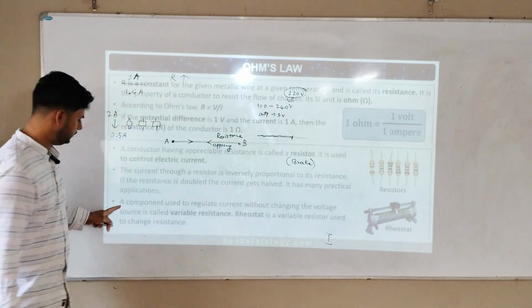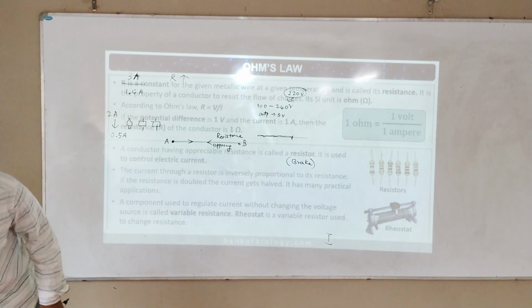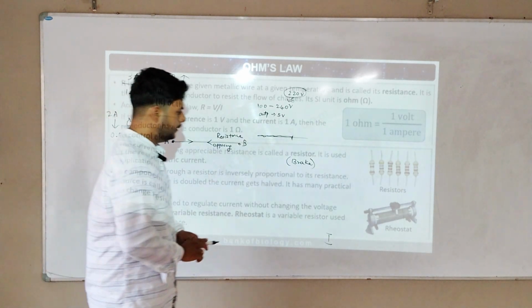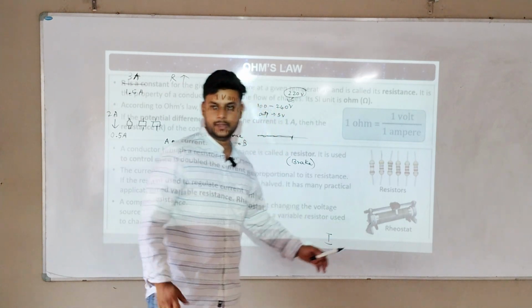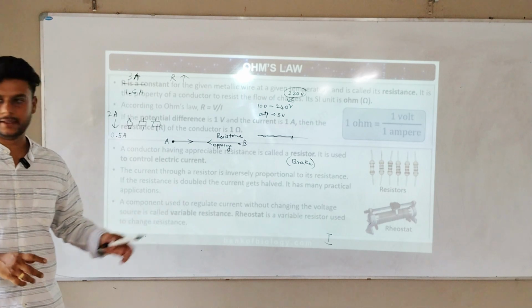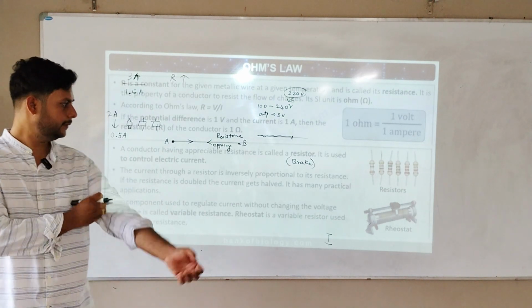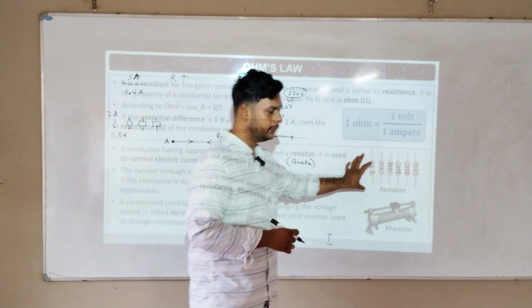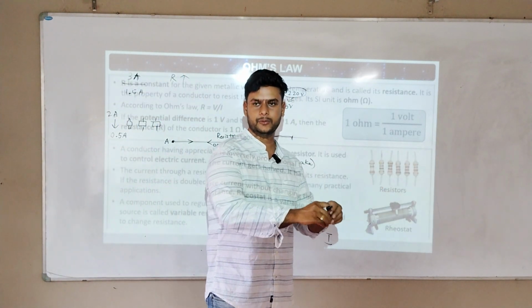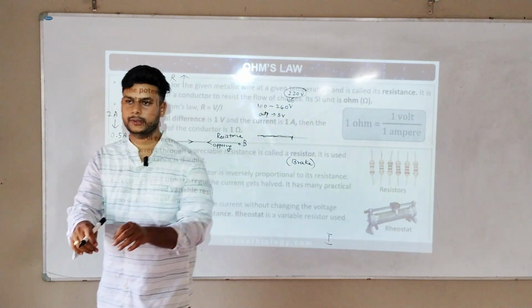A component used to regulate current without changing the voltage source is... This is a rheostat. A rheostat is a big machine, very heavy. You can see this in first year or any practical physics lab. Every time we cannot go and connect separate resistors in the laboratory, so they will directly give this. You can connect it to the circuit.